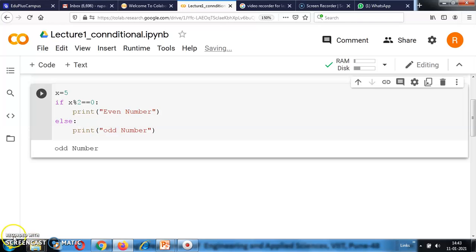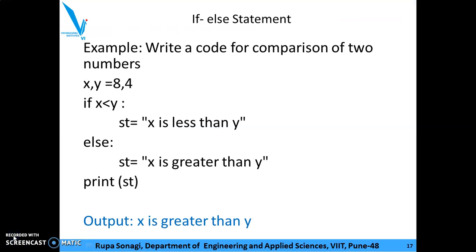Okay. I will go through one more example. Write a code for comparison of two numbers. x, y is equal to 8, 4. So x is assigned 8, y is assigned 4. If x is less than y, colon, st is equal to "x is less than y". Else, if it is not true, st is equal to "x is greater than y". Print st. Now 8 and 4.